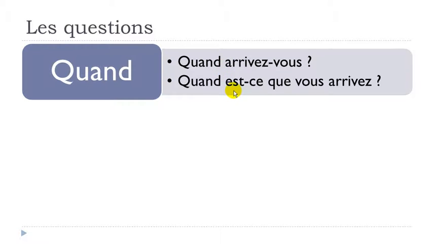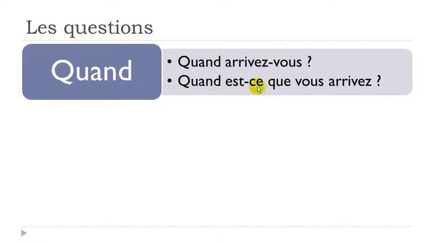And then, well, when we talk, then we normally have this option to drop this rule. So not to use this rule, so just to put the verb and then the subject after. And we tend to add this est-ce que form here, est-ce que, okay?